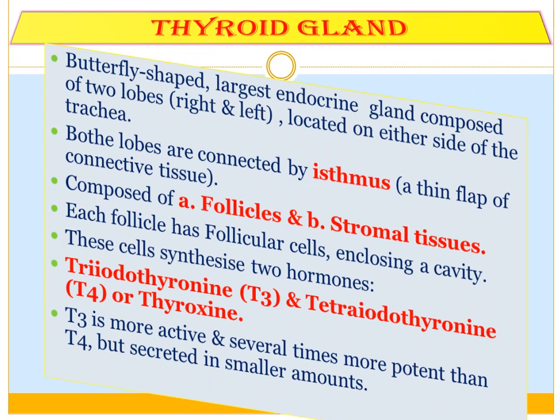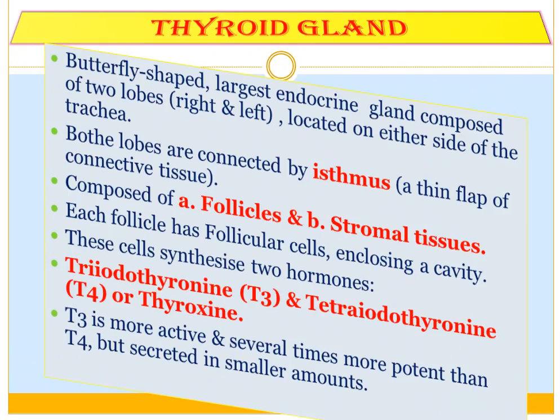Next topic is thyroid gland from chapter 22, that is chemical control and coordination. It is butterfly shaped largest endocrine gland composed of two lobes, that is right and left lobe, located on either side of trachea. Both lobes are interconnected by a thin flap of connective tissue called isthmus. It is composed of follicles and stromal tissues. Each follicle has follicular cells enclosing a cavity.